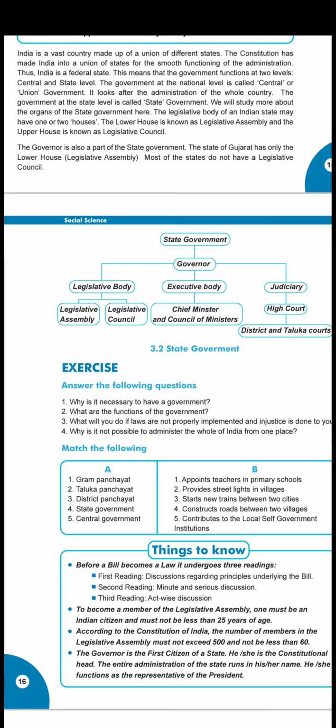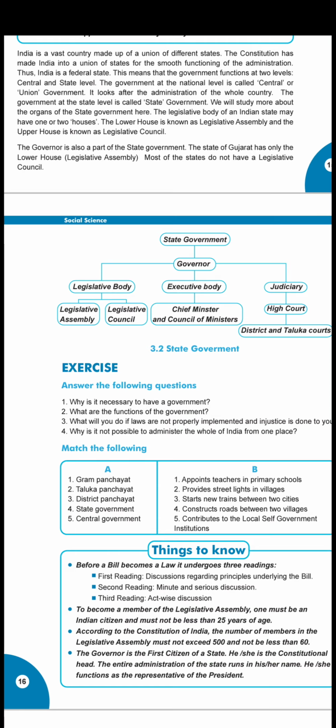Central government is also called union government, and it looks after the whole country. The government at the state is called state government, and that looks after the whole state. The state government has three organs that we saw already: legislative, executive and judiciary. In some state governments they have two bodies in the legislative. Only a few states have two bodies, that is the state legislative assembly and legislative council.